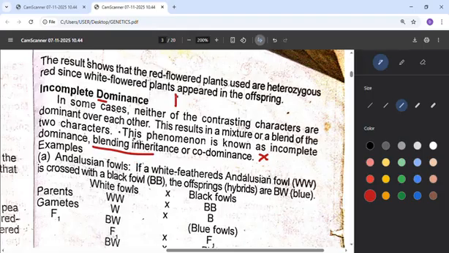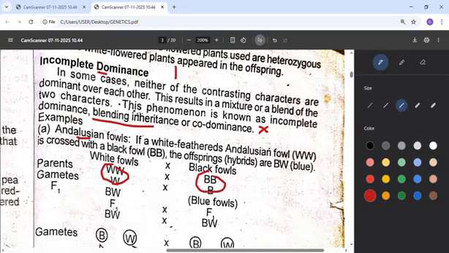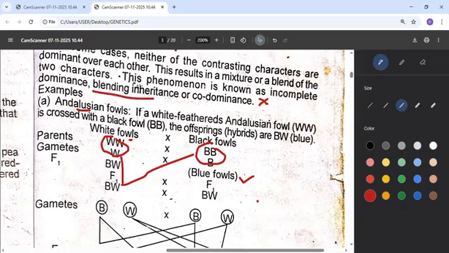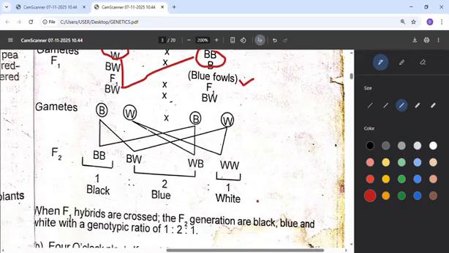Maybe, for example, there's a fowl. They call it Andalusian fowl. So when you take the white of the fowl, which is homozygous, with a black of the fowl, which is homozygous, by the time they cross, it is blue. That means the W and the B coming together, that's BW. So instead of saying white and black, it's blue. So the blue means it has changed the color of the black, it has changed the color of the white. So it means they are blended together. So that's incomplete dominance. They will blend. You will not see the specific color. So they would have merged together. So that is incomplete dominance.